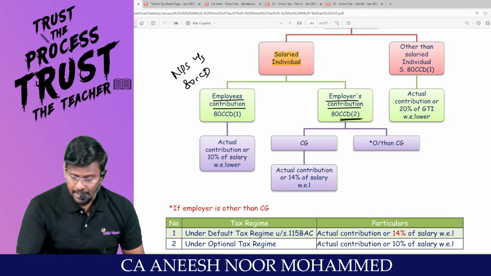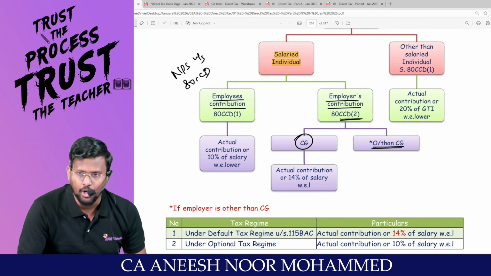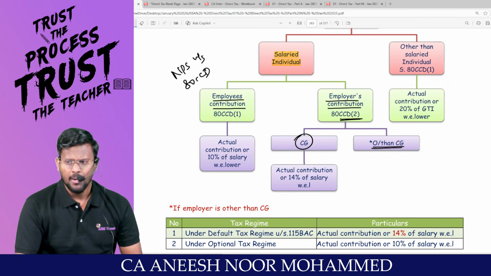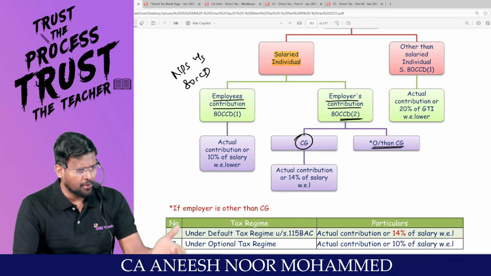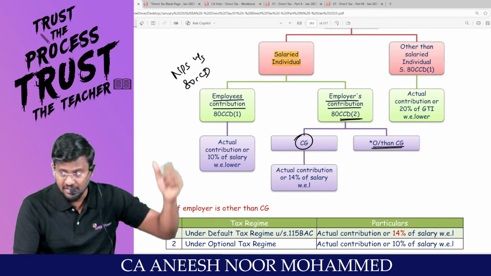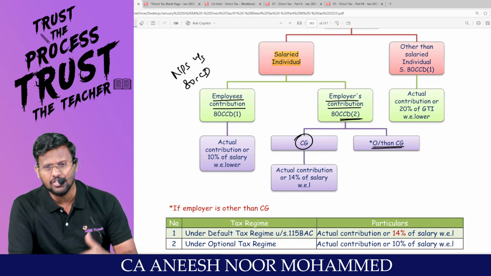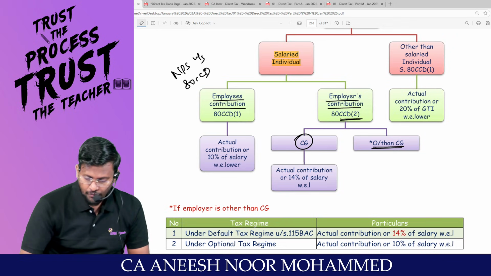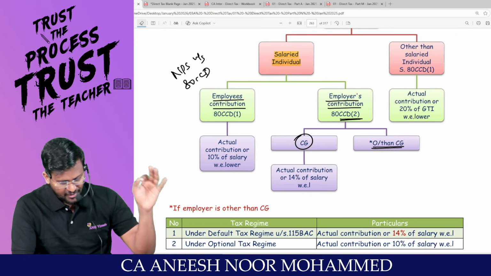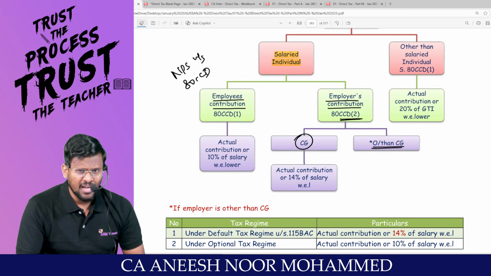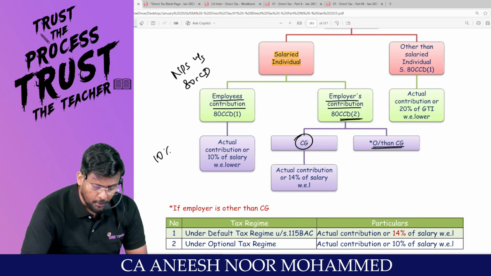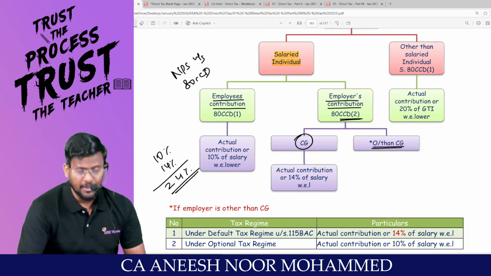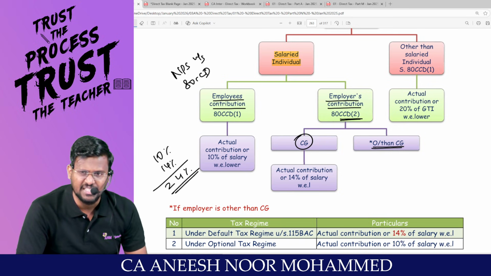For that purpose, the employer should be classified into two categories: central government and other than central government. My dear lovable students, sir, central government employee, that means our finance minister, the central government is saying that we have more love and affection towards our employees than any other person. So the actual contribution or how much percent of salary? 14% of salary, whichever is lower. Are you all really with me? How much percent? 14%. That means even though the employee will contribute only 10%, the government will contribute 14%. So a total of 24% will be deposited every year in the notified pension scheme under section 80CCD.